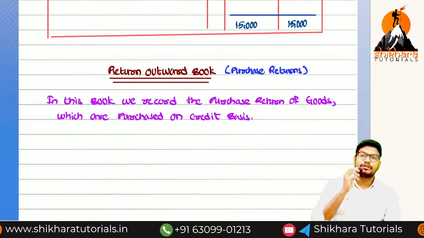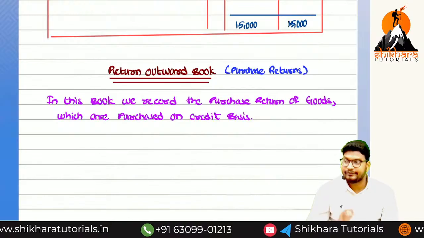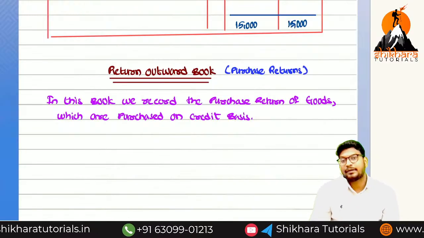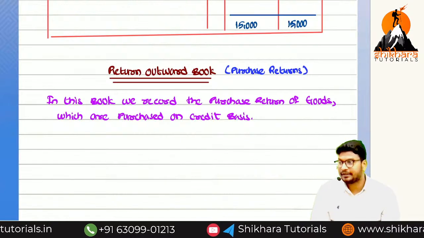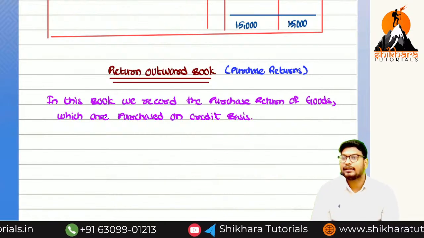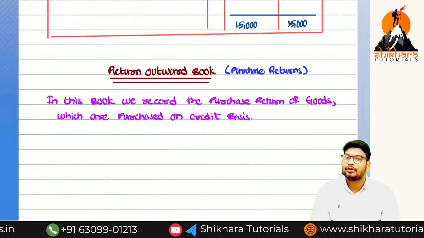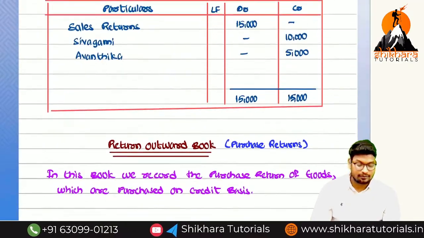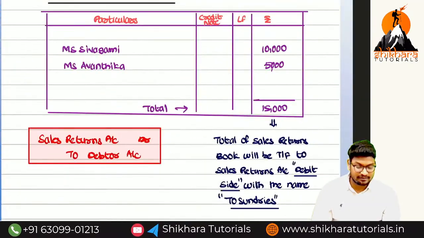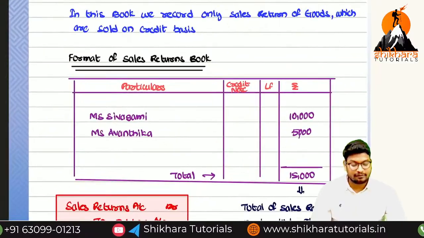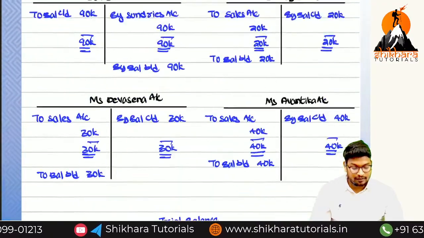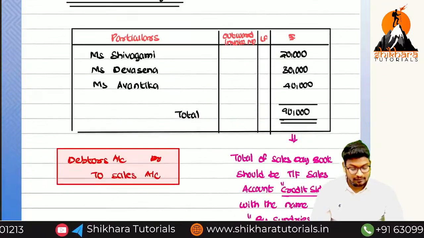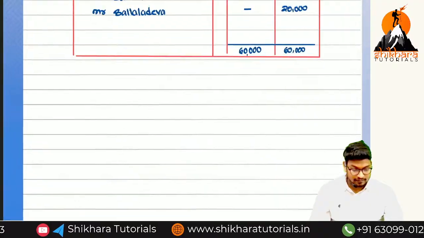Already, if the goods are purchased on credit basis, in which book we have recorded? In the purchases book. Okay. If you open the purchase book, we can identify who are the creditors. So let me show you the purchase book in order to identify the creditors. So who are all the creditors here?